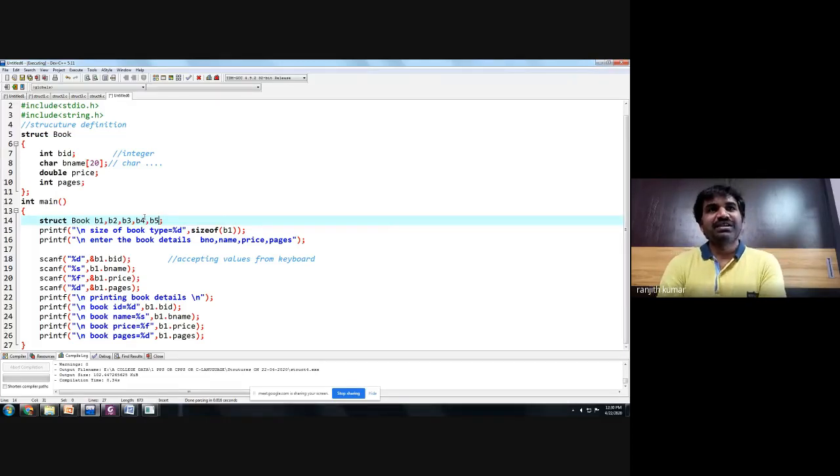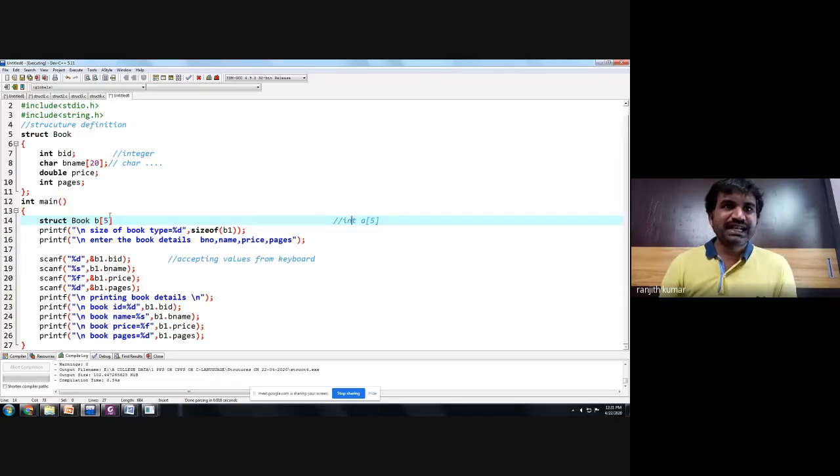Assume that if you use an array of structures, then you can create them in the easiest way. Assume that I want to create 10 books or 5 books. Simply, how do you create an array? For example, if you want to create 5 integers, how are you creating? int a[5]. Here, what is the data type? int. What is the array name? a. What is the size? 5. Similarly, I want to create 5 books.